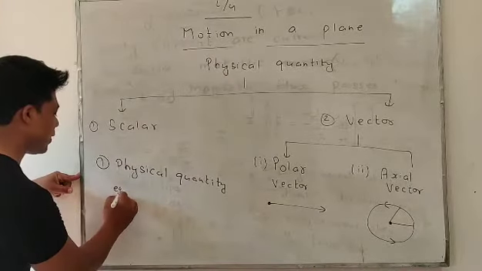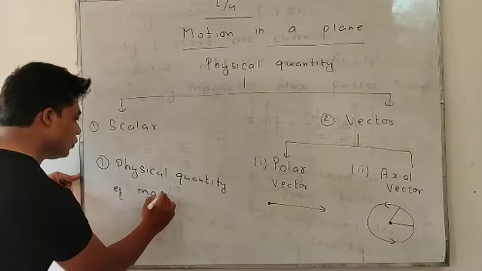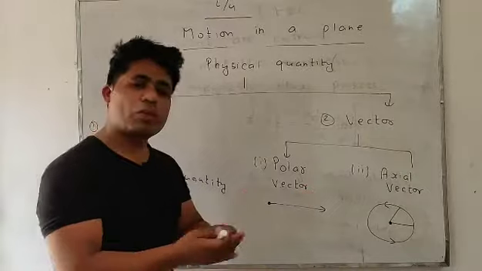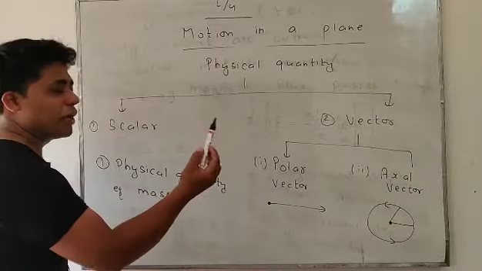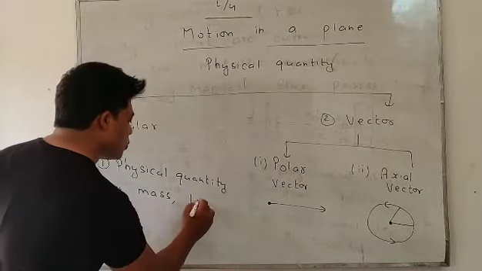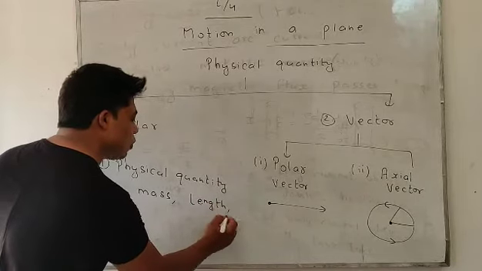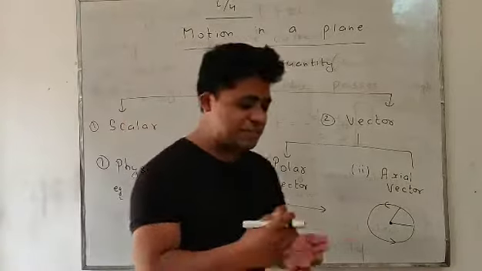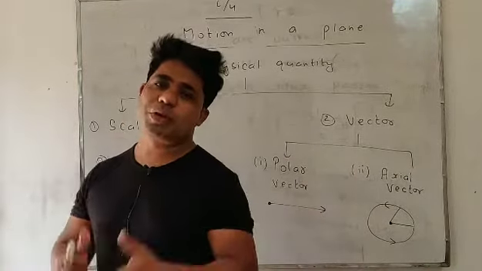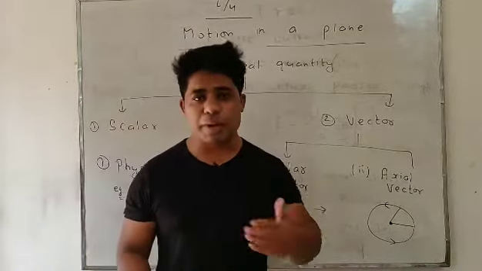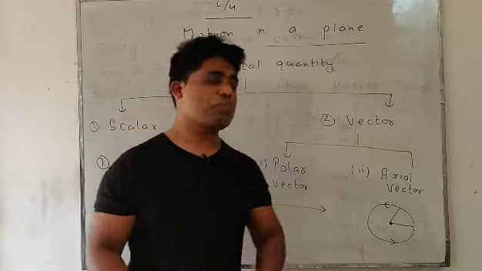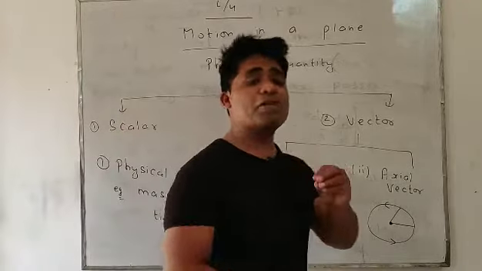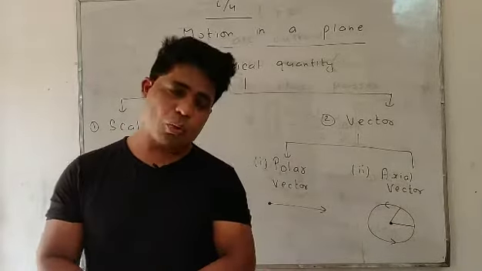A simple example: mass. We can measure the mass of this marker, suppose 10 gram. So mass is a physical quantity. We can measure the length of this marker, so length is also a physical quantity. We can measure time. Time is also a physical quantity. A thousand examples are there. We can measure force, work, length, breadth, height. All are physical quantities. So it should be clear that every measurable object is said to be a physical quantity.